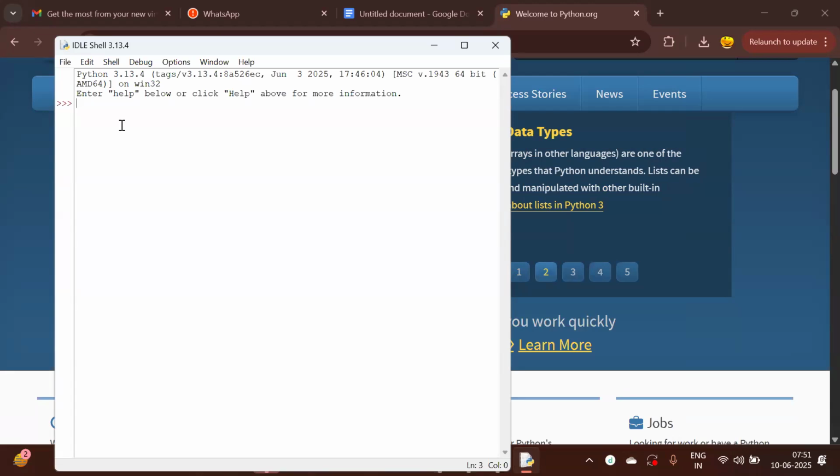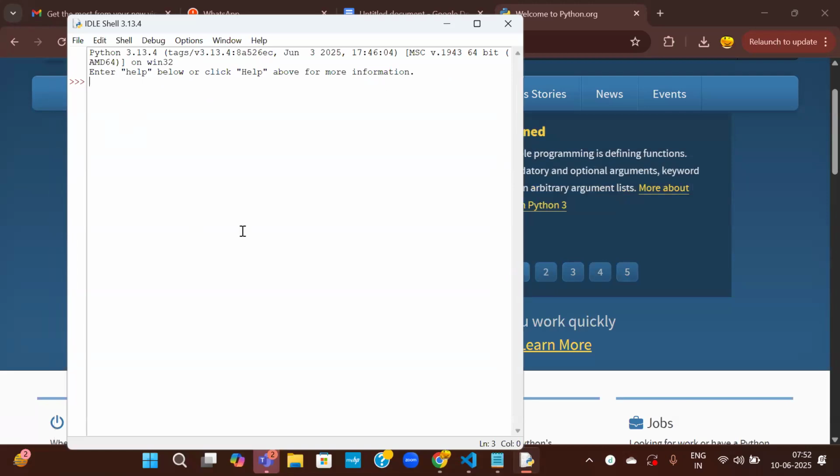IDLE stands for Integrated Development Environment. This is very basic. Nowadays everybody is using Visual Studio or PyCharm or anything. We can write it in Notepad also, in any code editor. It is very flexible. We can write in Notepad, WordPad, anywhere, and save it as a .py file. That will be treated as a Python file, and then you can execute it from anywhere. First, I'll show you here.